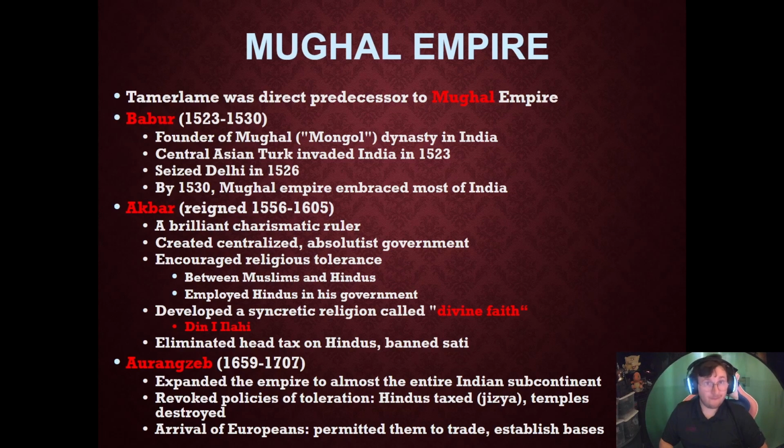Now, the most famous Mughal emperor is going to be Akbar the Great. He's going to reign from 1556 to 1605. He's a brilliant, charismatic leader. He created a centralized absolute monarchy, and he's going to encourage religious tolerance between the religious minority, the Muslims, and the religious majority in India, the Hindus. And he's going to employ Hindus in the government.